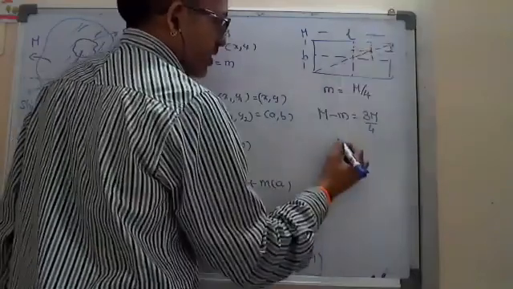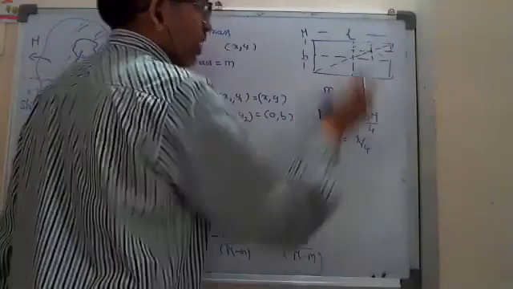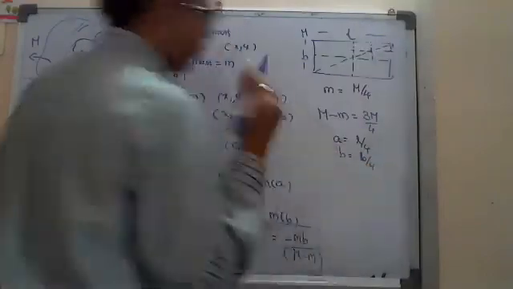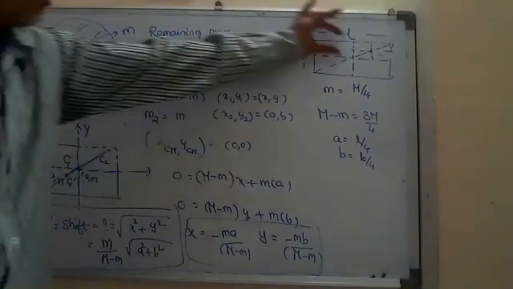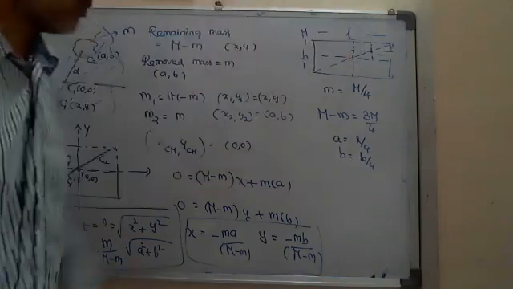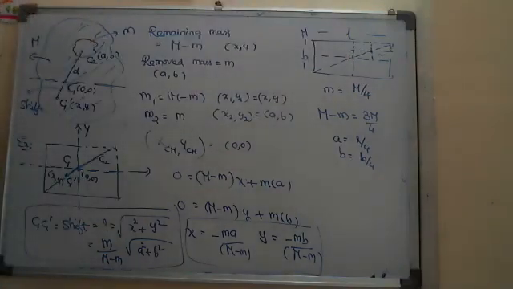In that half, A is L by 4 and B is B by 4. Then you can find out x comma y.